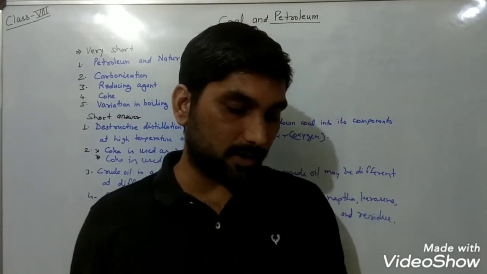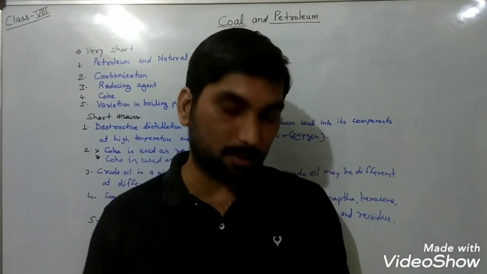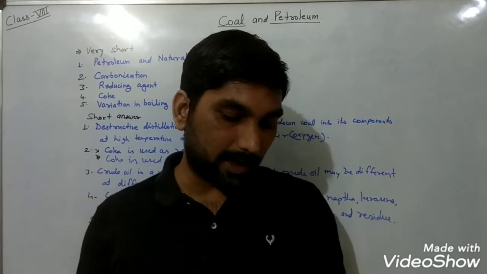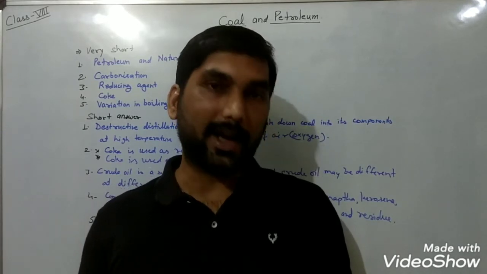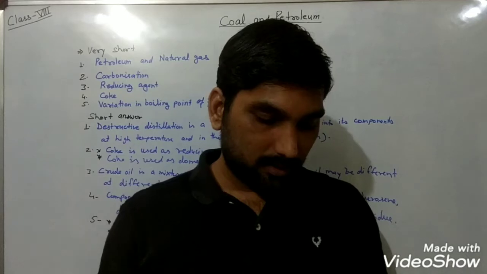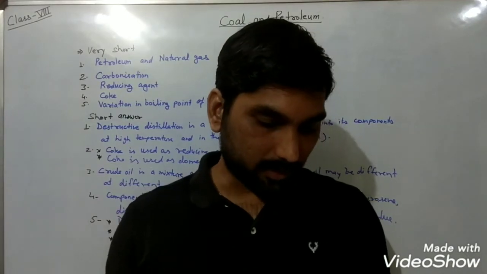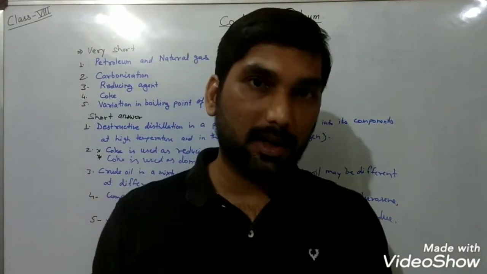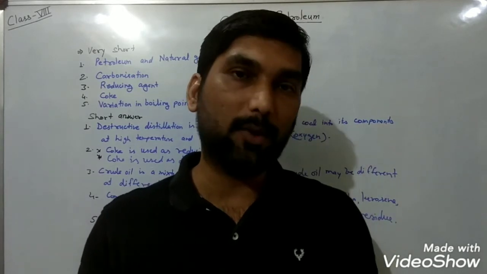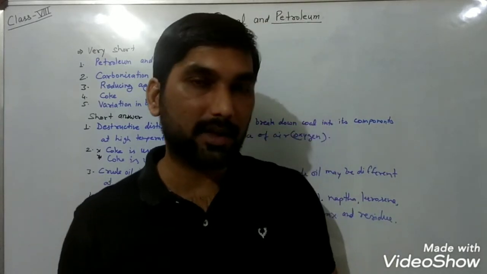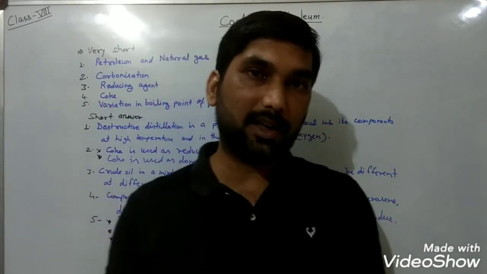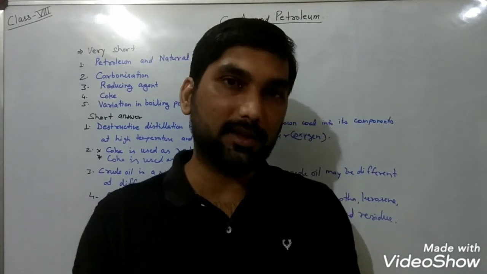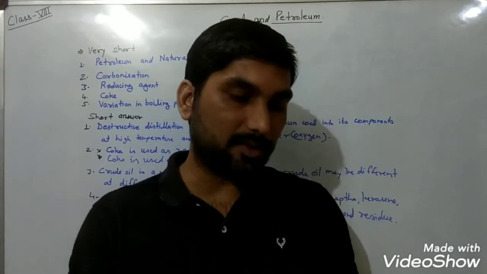And finally the last one in this segment, take the odd one out: lubricating oil, paraffin wax, fuel oil and asphalt. So here the lubricating oil, paraffin wax and asphalt are formed in the form of residue during the fractional distillation. So these will be together, and the odd one is fuel oil, because its boiling point is less than the rest three.